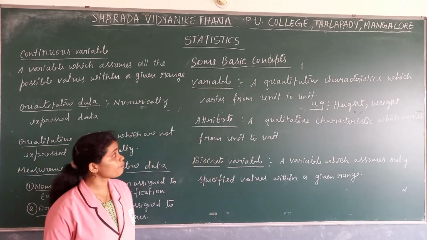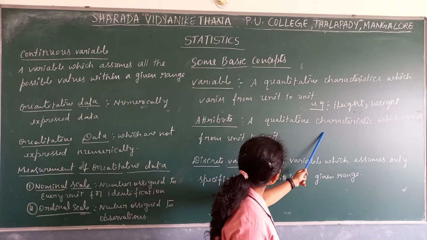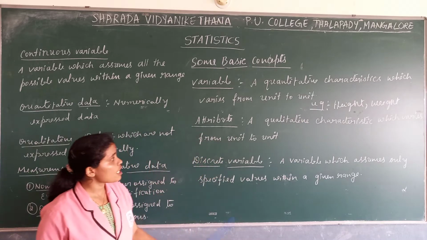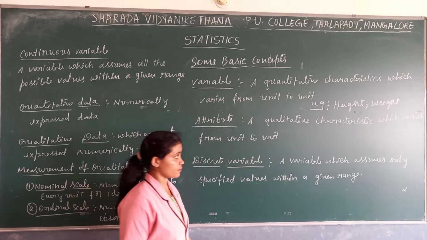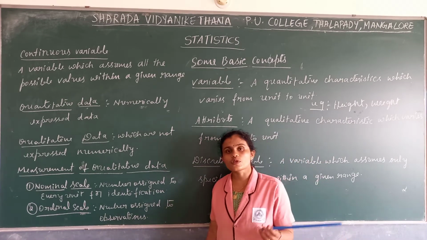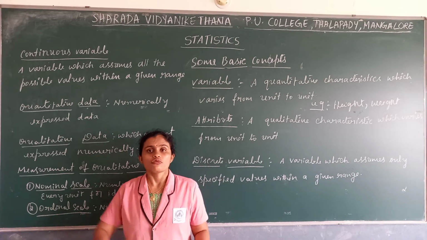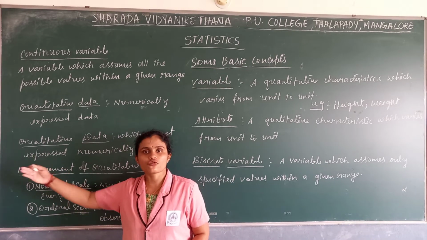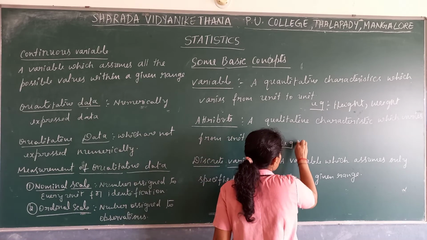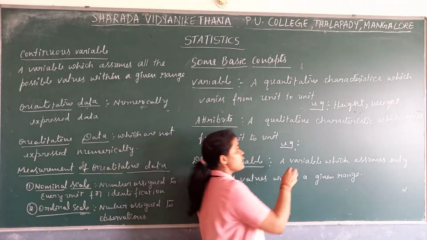Next consider attributes. Attributes are qualitative characteristics. These are the characteristics which we cannot measure in numbers, and which change from person to person. Which example can we give? The same example of qualitative characteristics that we have given: the skin color.